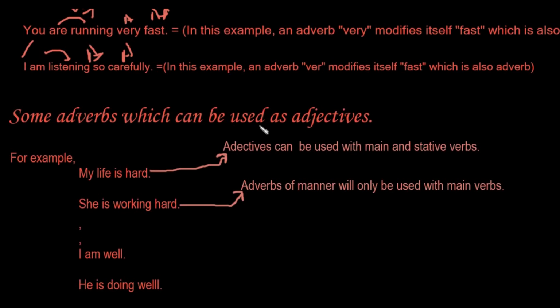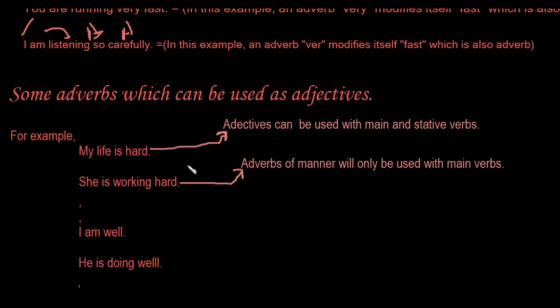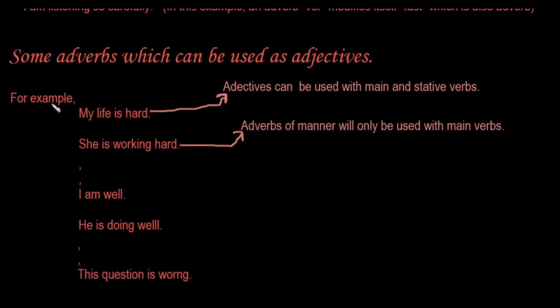Okay, some adverbs can be used as adjectives. We have some adverbs which can be used as an adjective as well, but you will have to focus on the sentence. They are very tricky. You cannot identify them in a sentence very easily, so you will have to think carefully about them. All right, let's begin. For example, "my life is hard". My life is the subject, is is a stative verb, and hard is an adjective. Remember, like I said before, adjectives can be used with the main verbs and with the stative verbs.